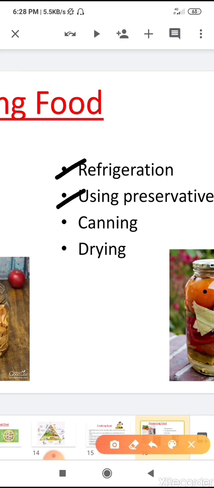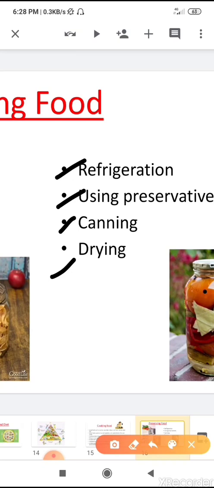The next method is canning. In canning, germs are killed first, then food is stored in sealed cans. Then the fourth method we have learned is drying. What do we do in drying?